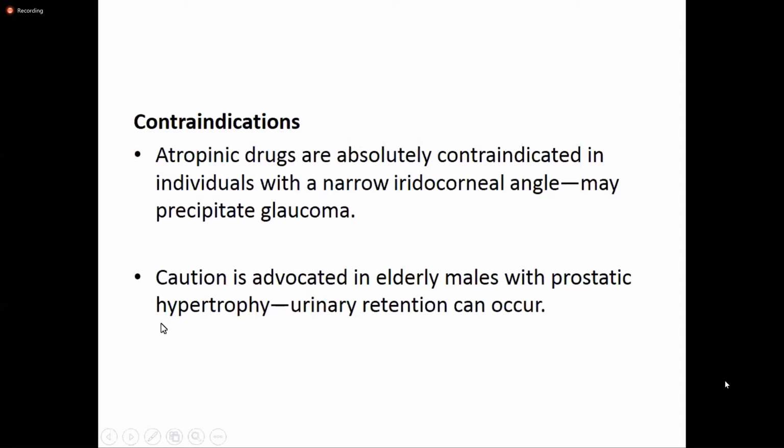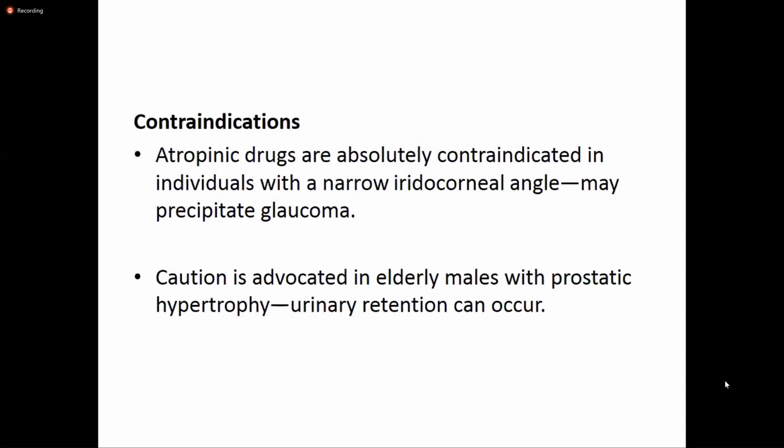Coming to the next contraindication, atropinic drugs should be avoided in elderly males with prostatic hypertrophy, because urinary retention can occur. Patients suffering from prostate hypertrophy or hyperplasia should not be given anticholinergic or atropinic drugs. Prostatic hyperplasia occurs only in males, because the prostate is present only in males. It usually occurs in old men, and refers to an increase in the mass of the prostate gland.